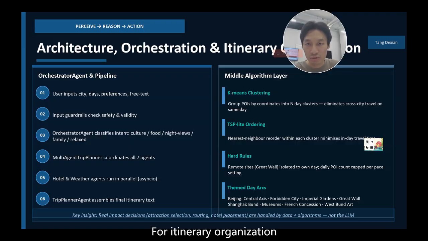For itinerary organization, I implemented the middle algorithm layer, including geographical clustering, single-day TSP ordering, remote attraction isolation, daily capacity control, and same-day planning for Beijing and Shanghai.